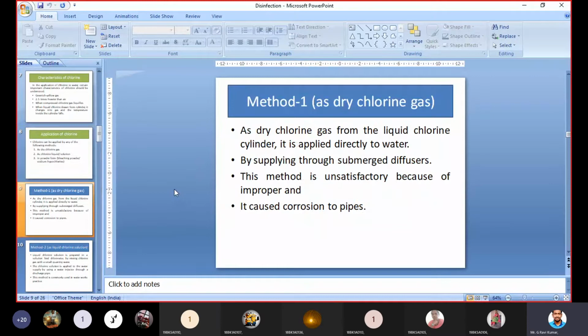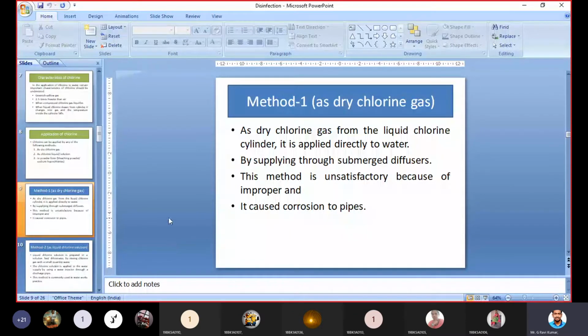As dry chlorine gas, it is applied directly to water from the liquid chlorine cylinder. By supplying through submerged diffusers, we can add it directly from the cylinder to water, or by applying some pressure. This method is unsatisfactory because of the improper method of application, and it can also cause some corrosion to the pipelines when we use chlorine gas.